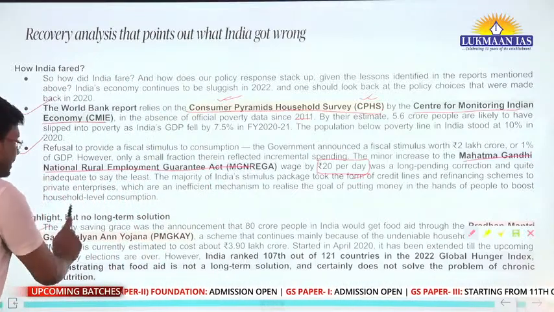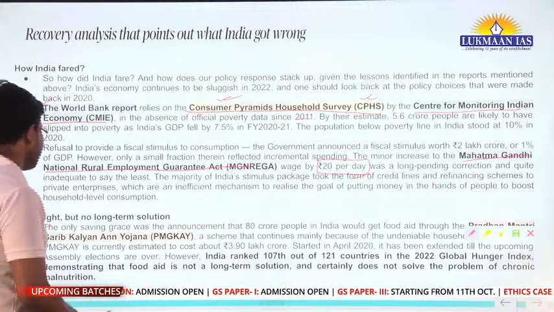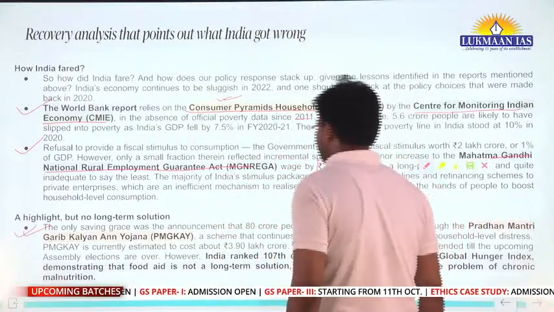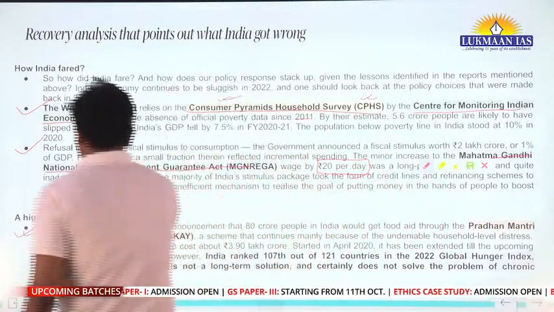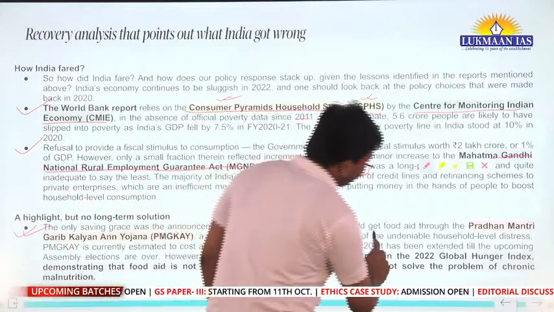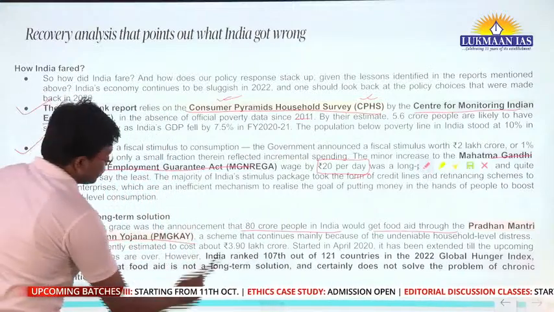Apart from this, this article also talks about a highlight but no long-term solution. During COVID-19, the only saving grace was the announcement that 80 crore people in India would get food aid through the Pradhan Mantri Garib Kalyan Anna Yojana.